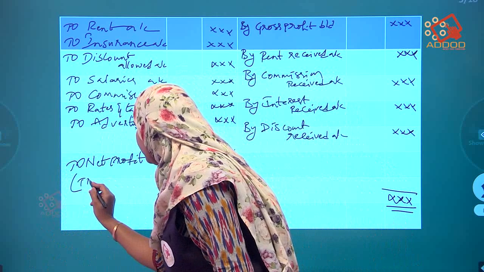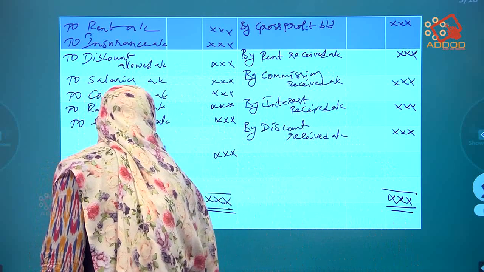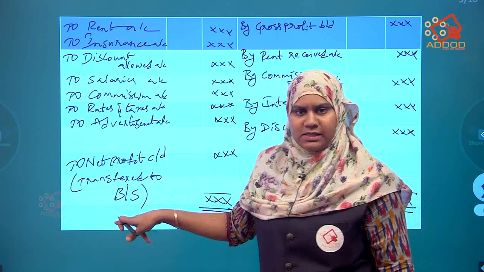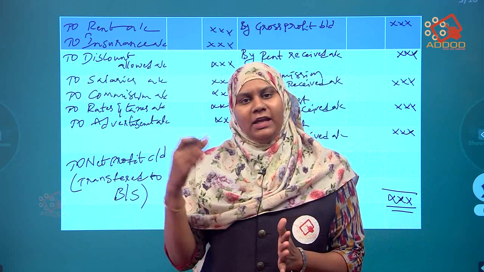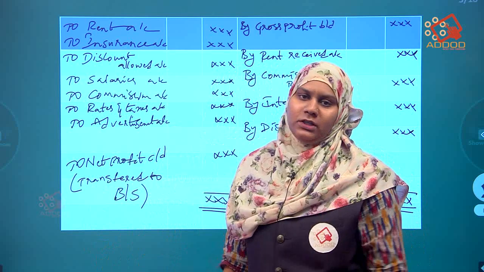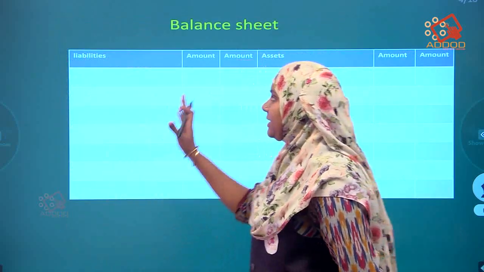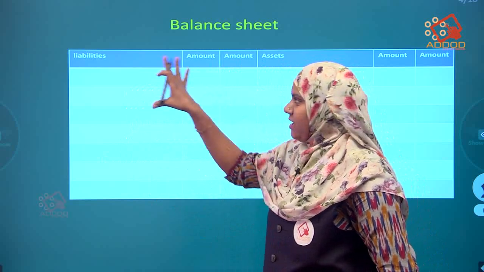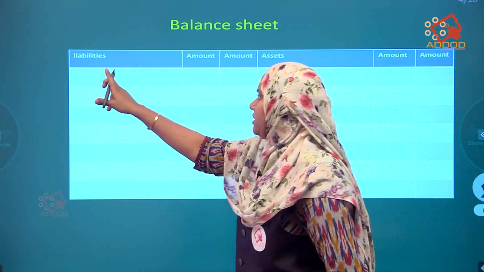I am writing here transferred to balance sheet. In short form I am writing B/S, meaning balance sheet. Okay, what I am saying, you just remember it. While we do the solution, you will get a complete idea about the final account. Okay, next is the balance sheet. In the balance sheet, again the format changes. Same, only 6 columns will be there, but names are changing.